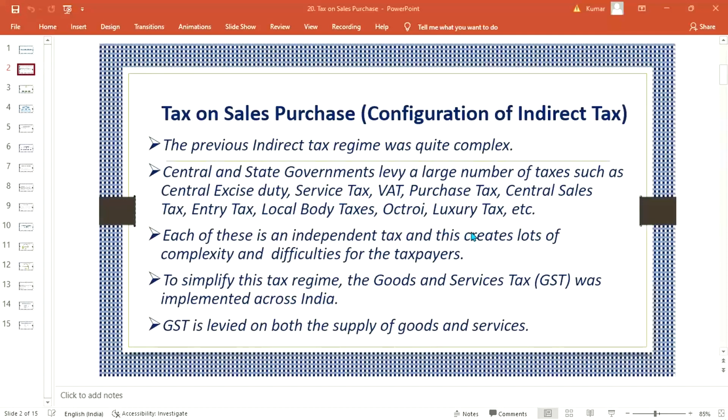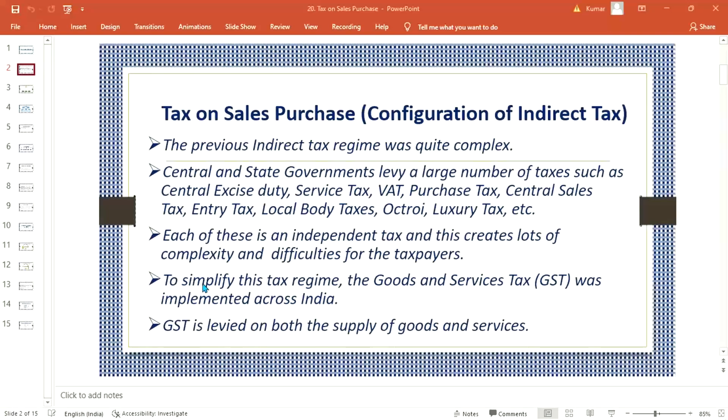Multiple taxes were there. Each of these is an independent tax, and this created a lot of complexities and difficulties for the taxpayer. It was a bundle of taxes, isn't it?